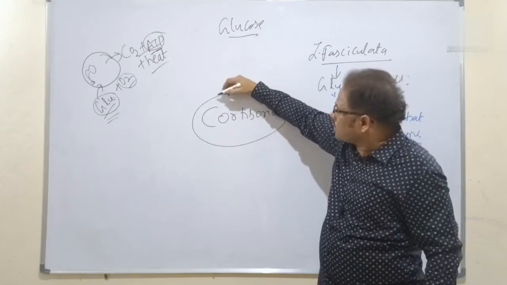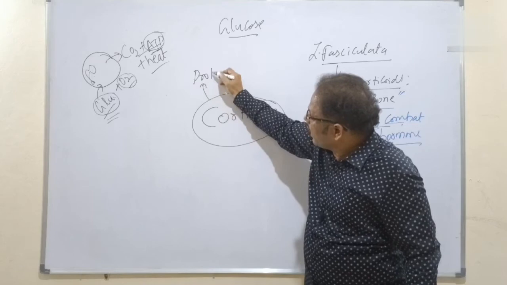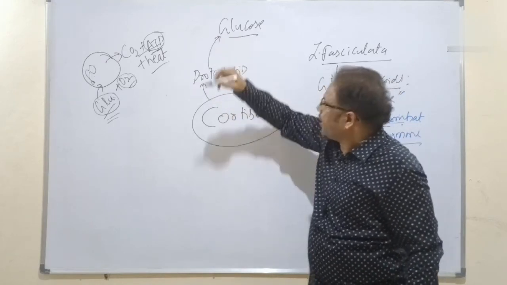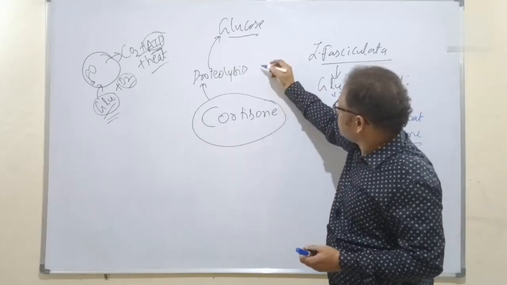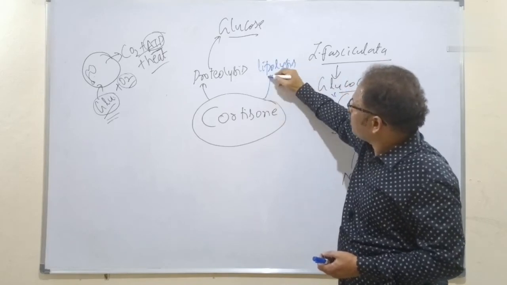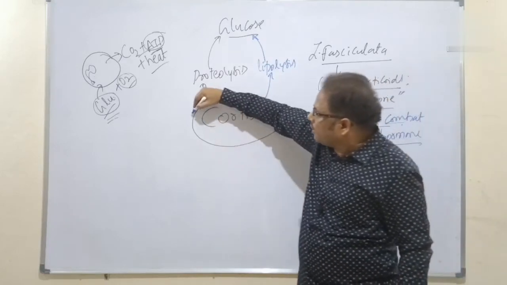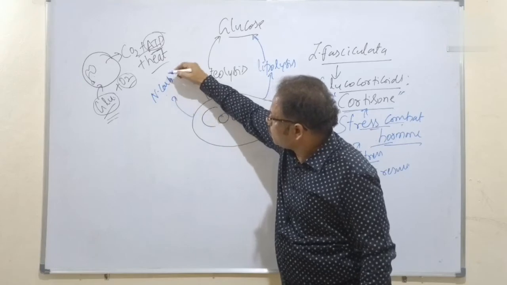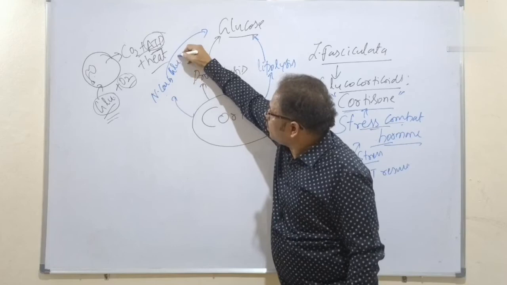How? Because the cortisol destroys, breaks down the protein, called as proteolysis. As a result, it leads to the glucose molecule, and lipolysis also here. And also lipolysis. Breakdown of which one? Lipid molecule to release into the glucose. And also any non-carbohydrate source. Glucose is formed. This process is called as the gluconeogenesis.